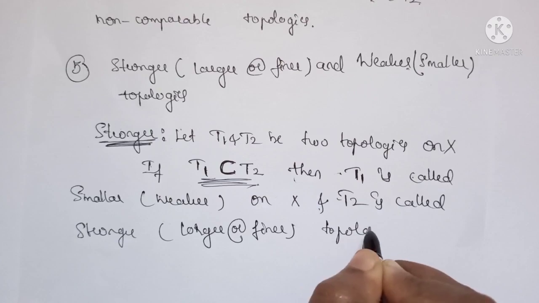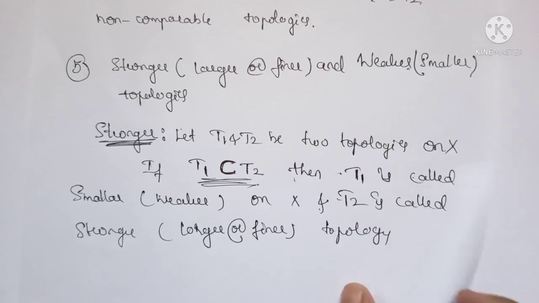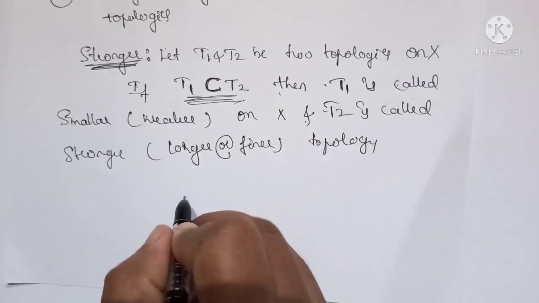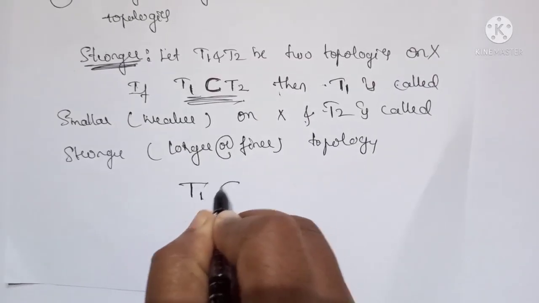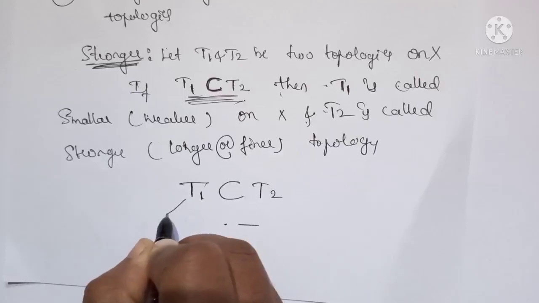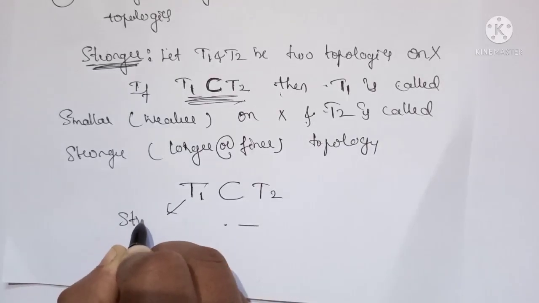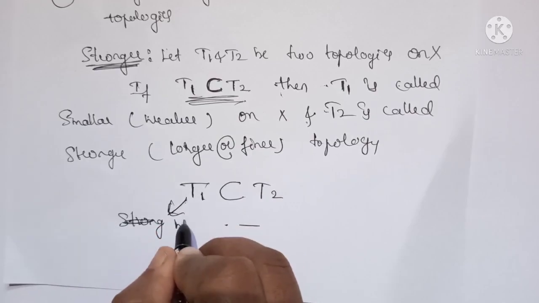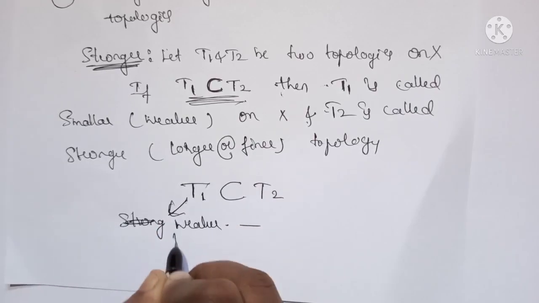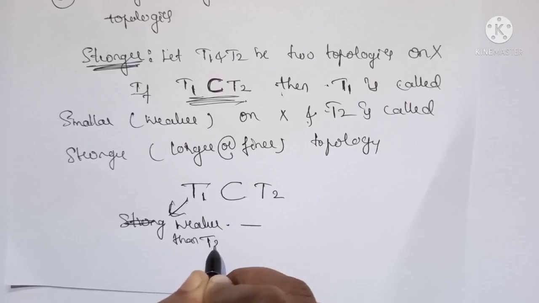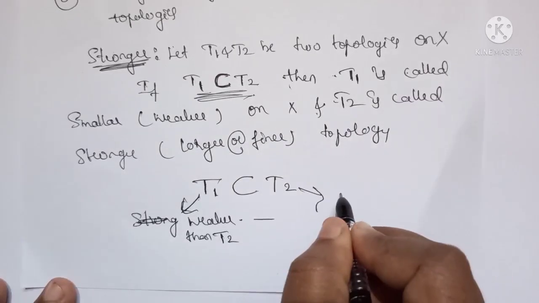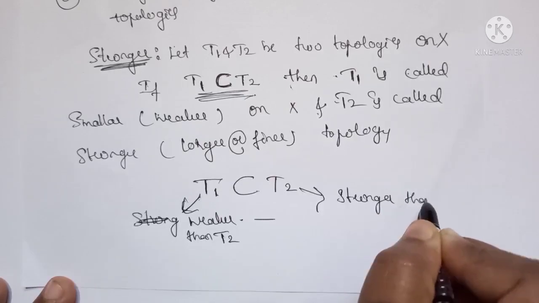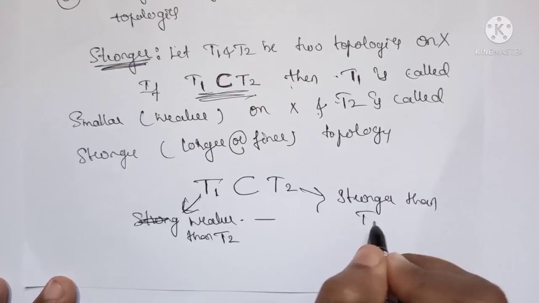Got this one? If we have two topologies T1 and T2 on X, if T1 is a subset of T2, then T1 is called weaker than T2, and T2 is called stronger than T1, right?